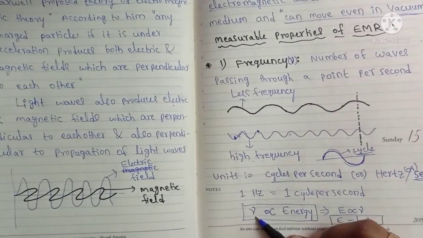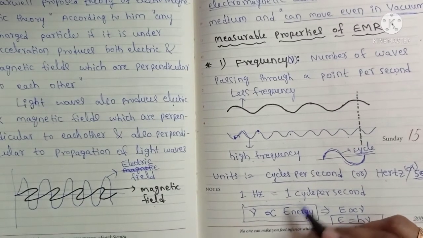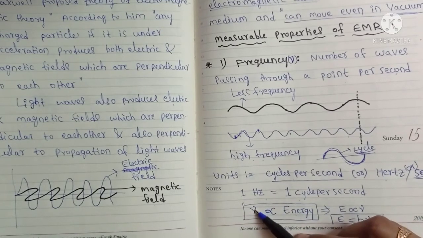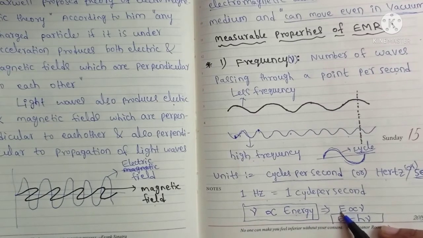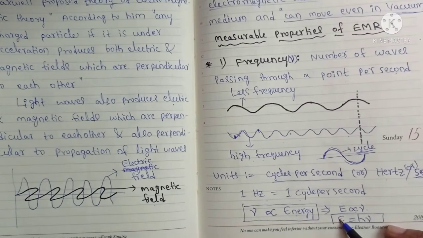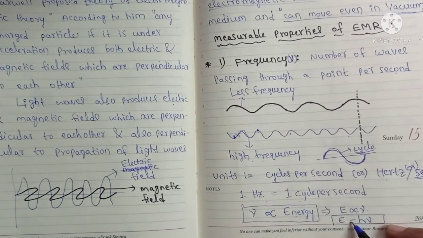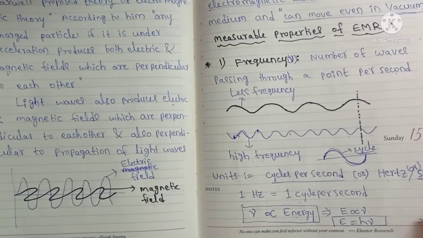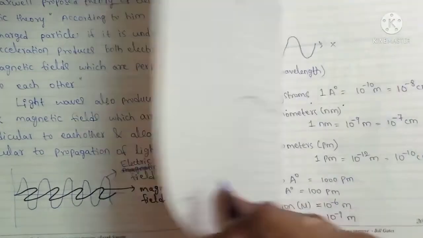And here nu is directly proportional to energy. Frequency is directly proportional to energy. So as energy of radiation increases, frequency also increases. From this we can write E, where E means energy, is directly proportional to frequency nu, and we can write E equal to h nu. So this is the equation. In Planck theory we will study about this E equal to h nu. So this is about frequency of the electromagnetic radiation.